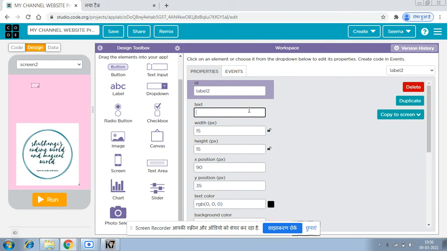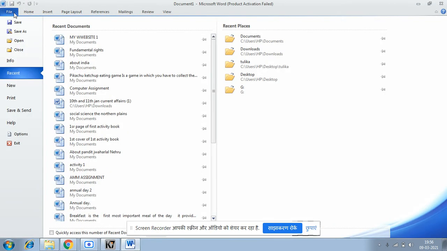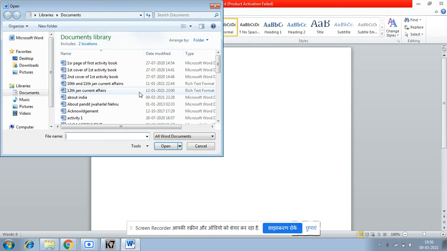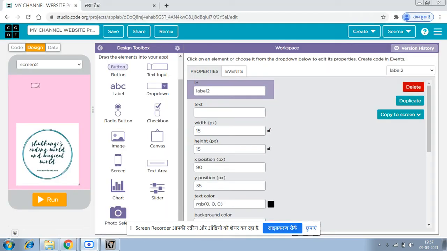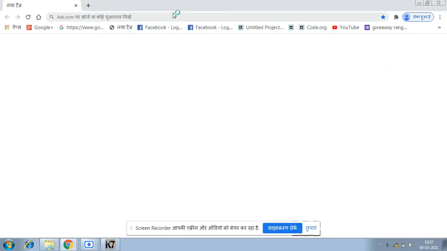Now I'm going to add the text. I've already written it in Microsoft Word, and I just need to open it. So this is the text. I'm copy pasting it. Oh no, I made a mistake.